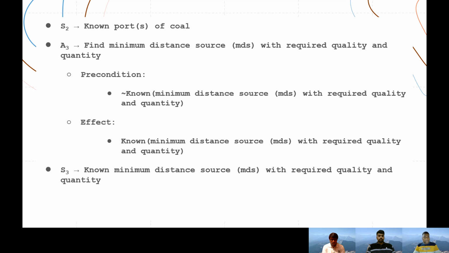So let's say from Kichung port, we have something that is very near. We'll select that one as our next step. We'll perform action A3 to find this minimum distance source. The precondition is we don't know what the minimum distance source is from us. After performing this action A3, we'll get to know the exact port from which we have to transfer the coal.